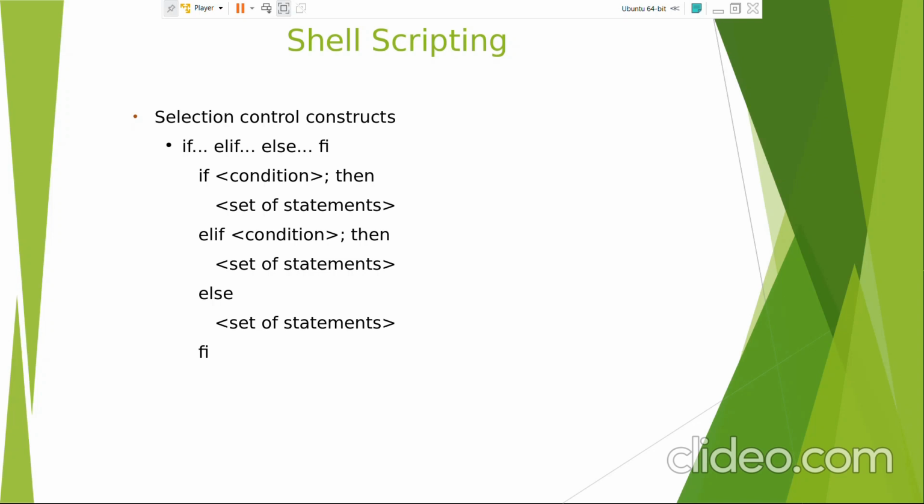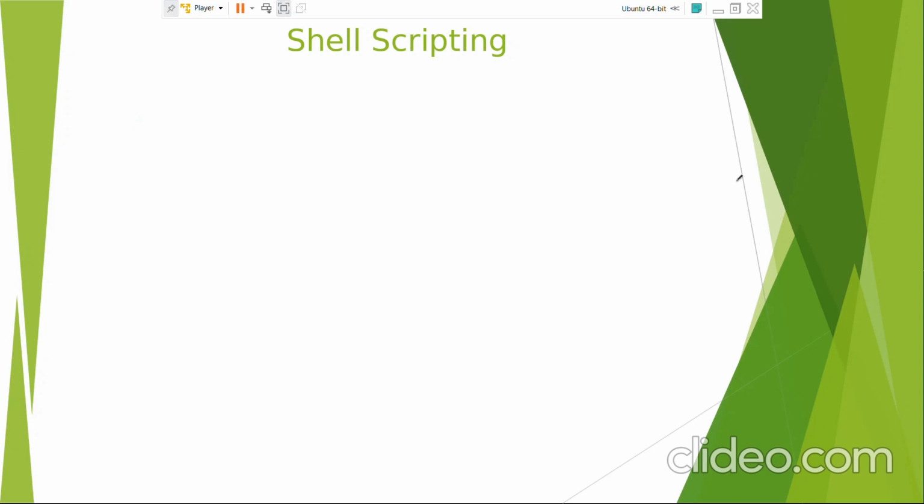And one more thing with regard to the syntax is that before the then keyword there should be a semicolon. If you are giving the then keyword in the same line, then you have to specify a semicolon before the then keyword, or you can specify the then keyword in the next line. Then the semicolon is not a must. You need not give the semicolon. So this syntax requirement we need to keep in mind.